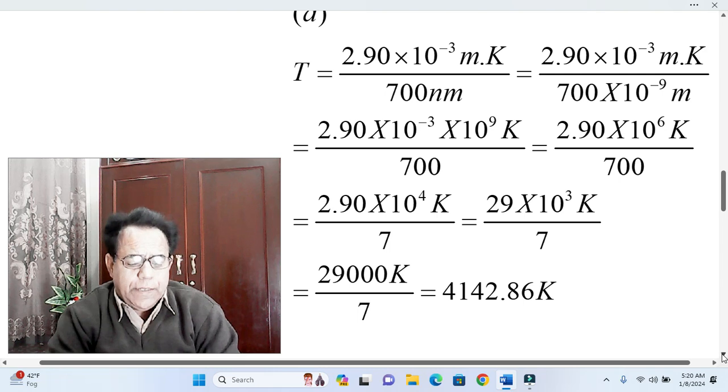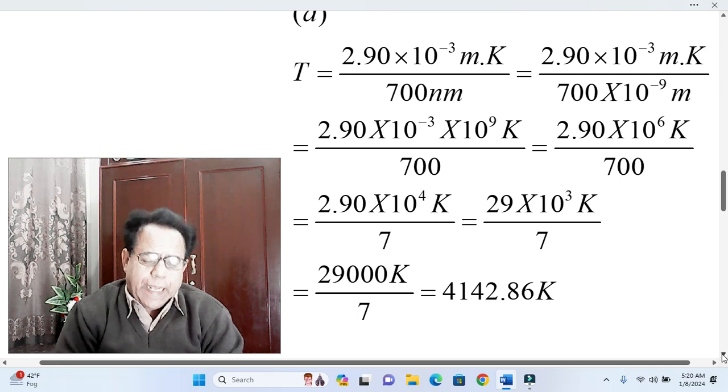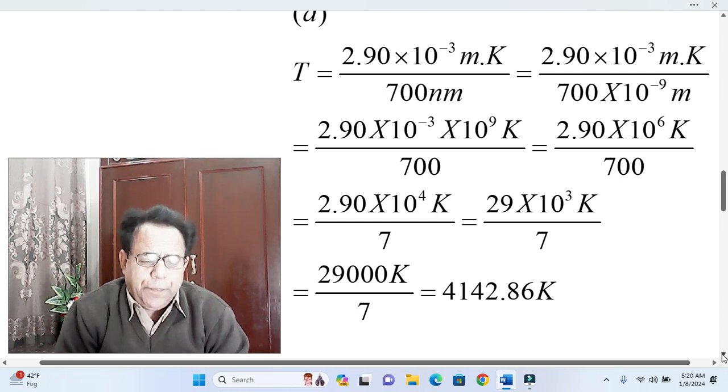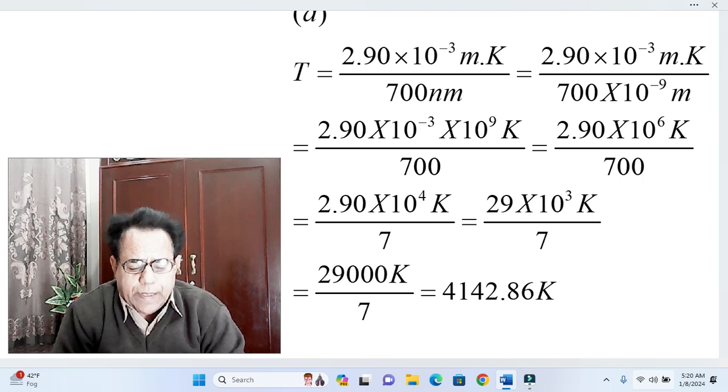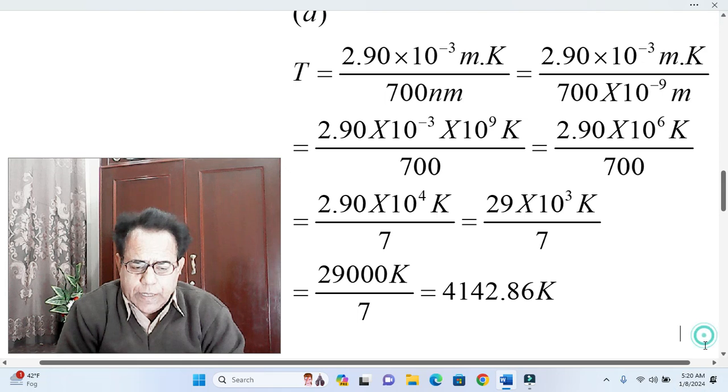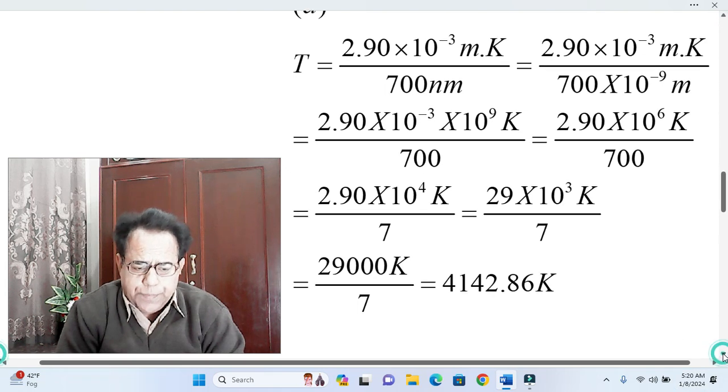And when we divide 29,000 by 7, we get 4142.86 Kelvin. And hence our temperature T finally becomes equal to 4142.86 Kelvin. Now we move to part B.